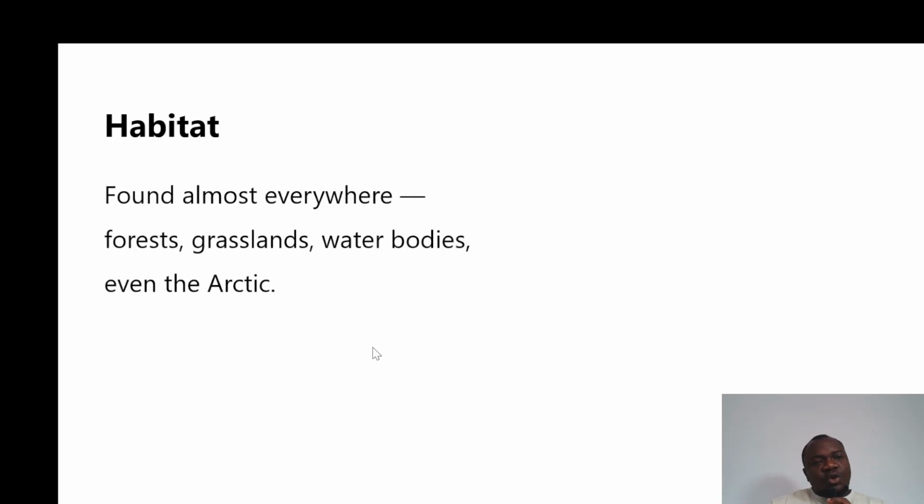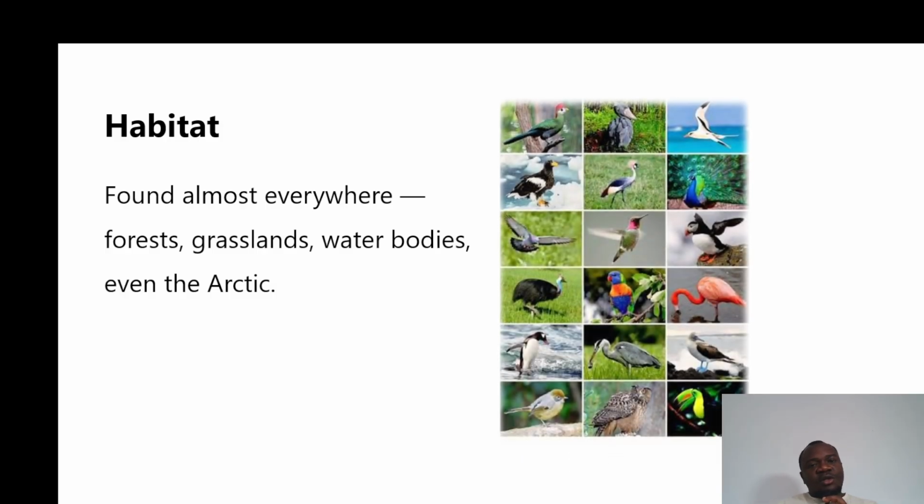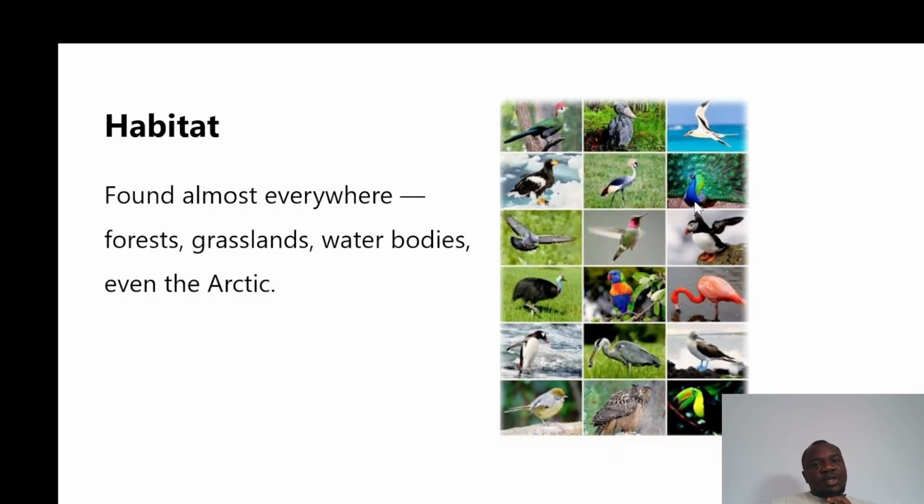So where can you find these species? Aves, you can find them everywhere. You can find them on grasslands, in water bodies, and you can also find them in the Arctic, in very cold regions, for example, a penguin. The different aves are adapted to different habitats, and organisms are adapted to habitats based on their features. They have features that make them able to survive.